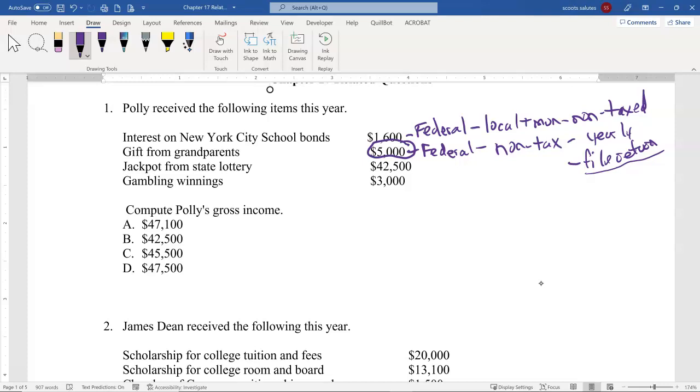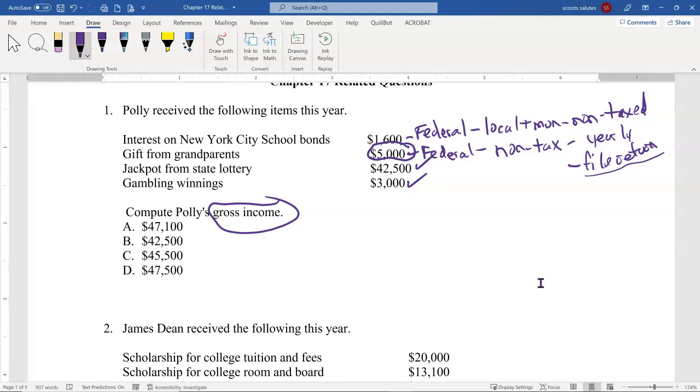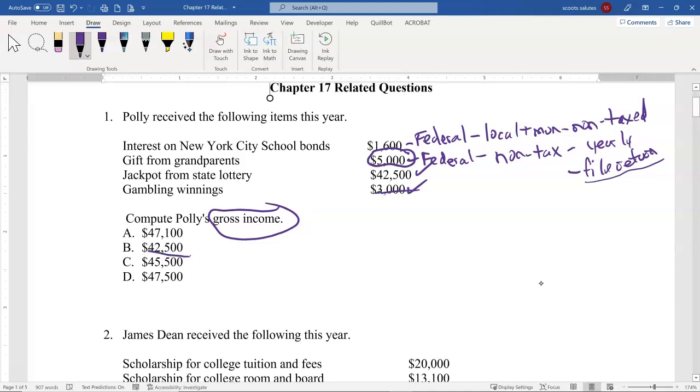The other two items, though, these are going to be taxable and included in gross income, too. So you notice those other things were not included in gross income, but the jackpot from the state lottery, that's going to be included, and the gambling winnings of $3,000. So those two added together is what? C, $45,500.